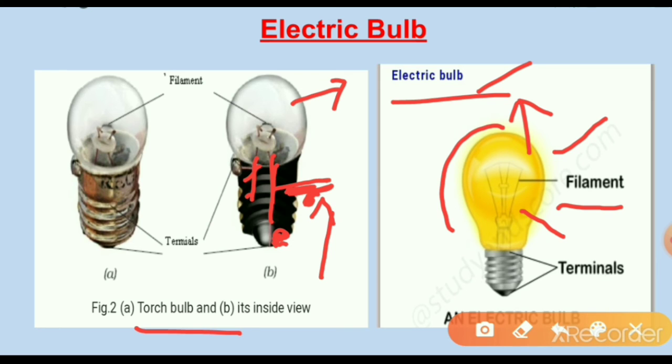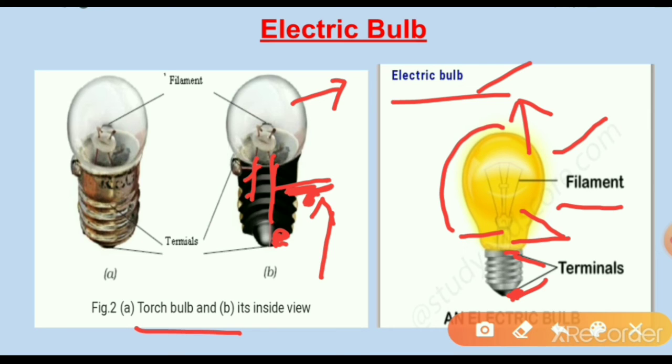The arrangement in an electric bulb is different. Is it correct? Yes. In this bulb, these are the two metal wires. These two metal wires are attached to the two terminals at the bottom of the metal cap.